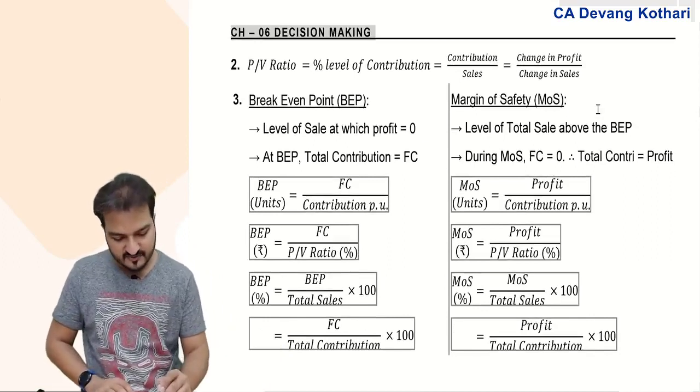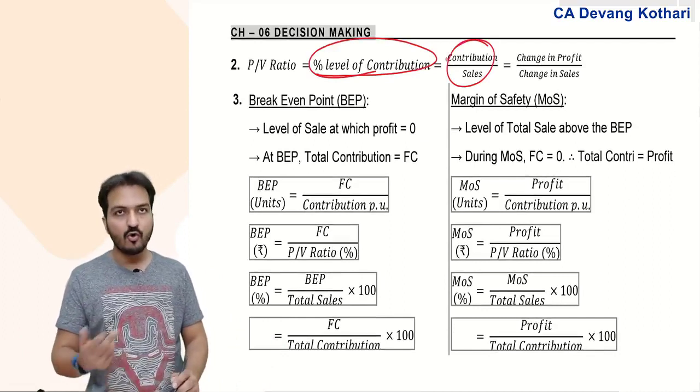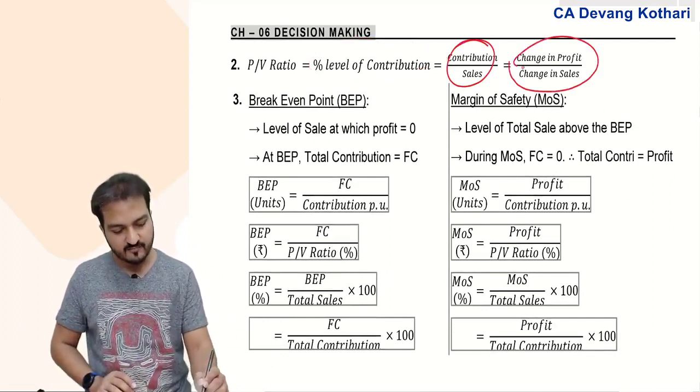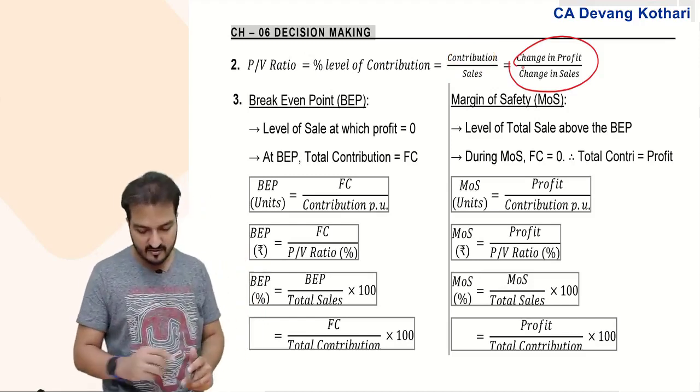Next, what is the PV ratio? PV ratio means percentage level of contribution. It is contribution divided by sales, or it can be taken as change in profit by change in sales. These were some alternate formulas. This comes from your intermediate level.